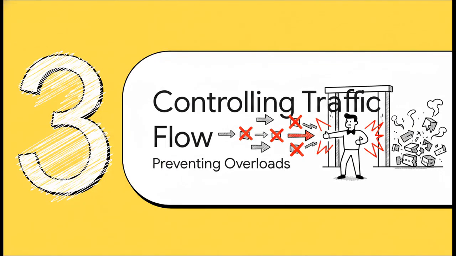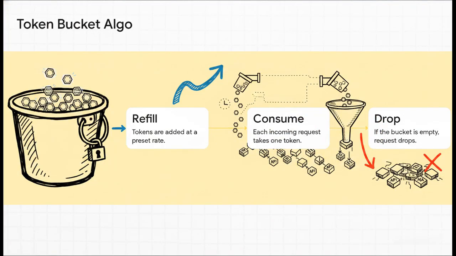All right, Section 3, controlling the traffic flow. Let's see how these systems act like a bouncer to prevent catastrophic overloads. To prevent resource starvation from malicious DOS attacks, or honestly just unexpected viral traffic spikes, gateways use rate limiting. And a really brilliant way to visualize this is the token bucket algorithm, which is used by massive companies like Amazon and Stripe. Imagine a literal bucket with a set capacity. A refiller continuously drops tokens in at a steady rate.